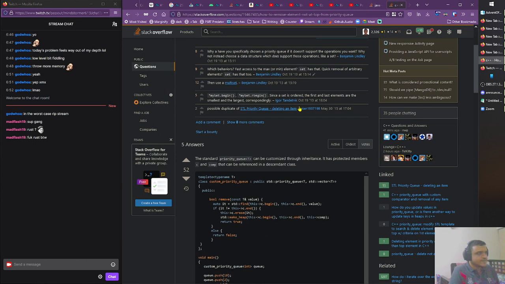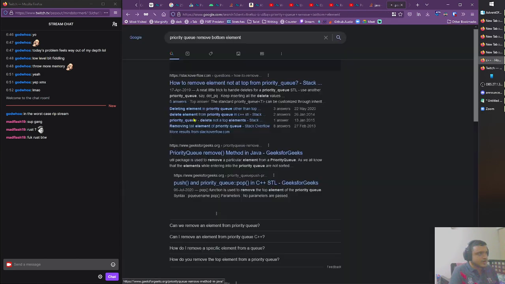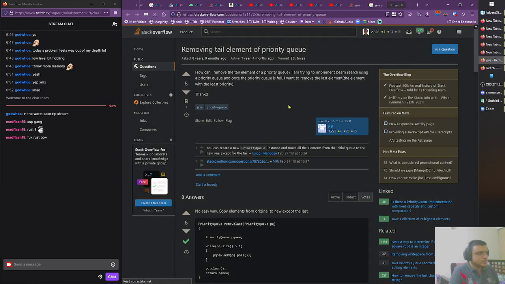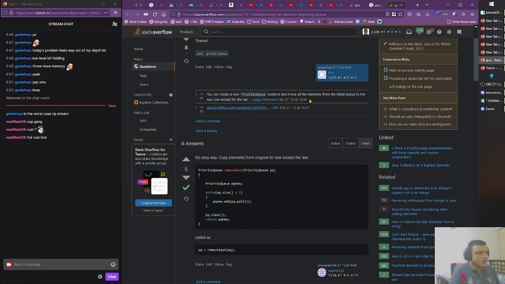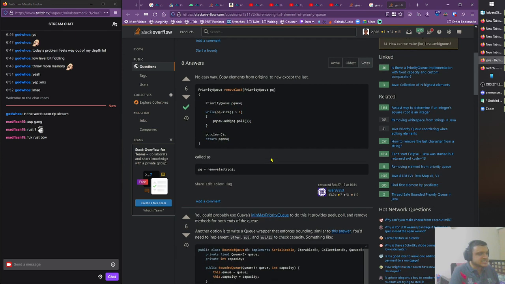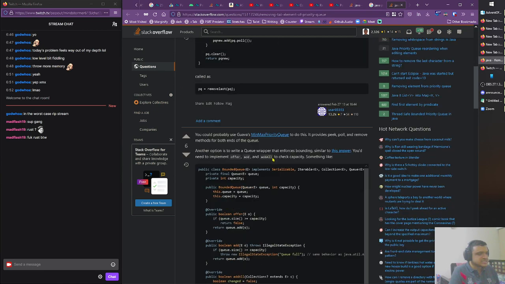Java priority queue, I have to put the language. Remove method. Removing tail element of the priority queue. Tail element. Yeah, there we go. Last element. That's not ideal. No easy way. Copy elements from the original to the new except the last.